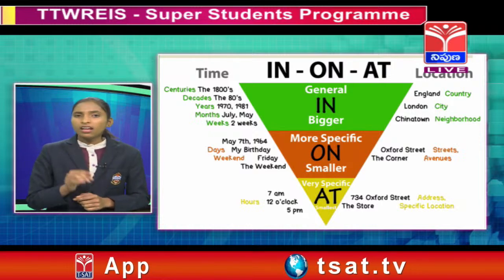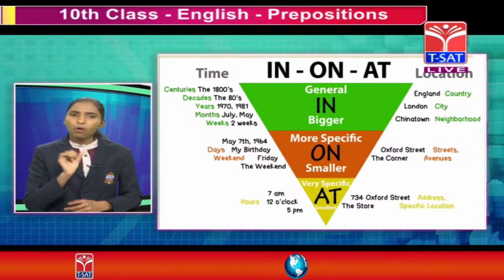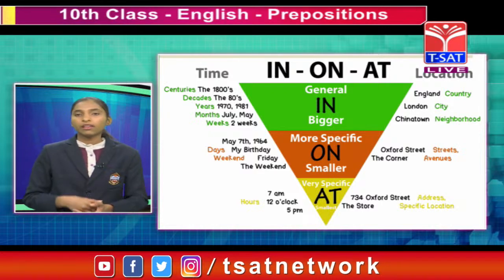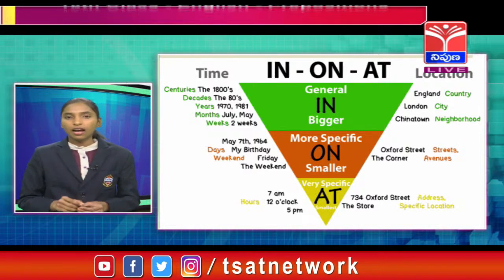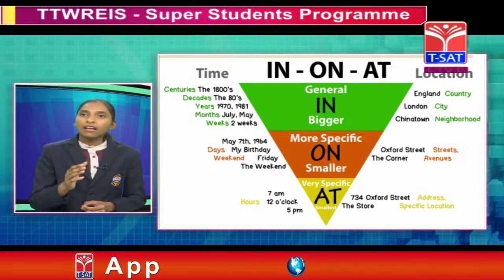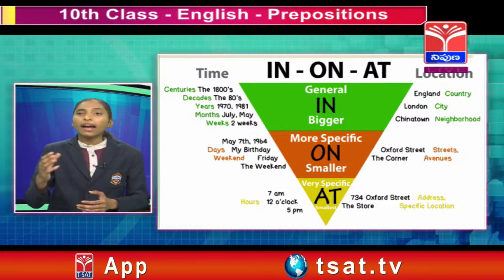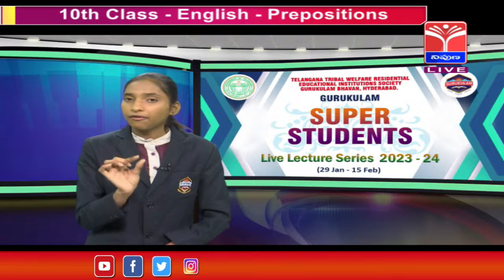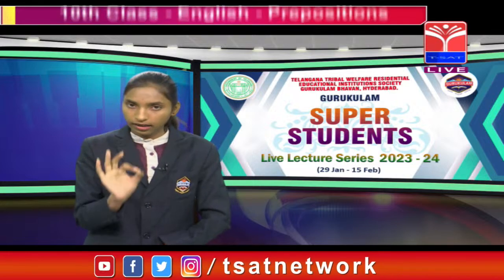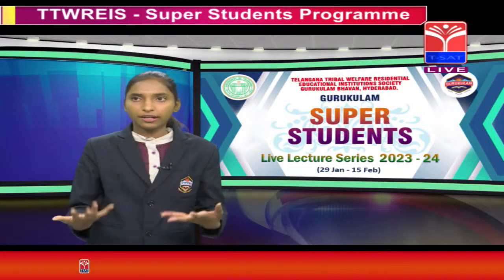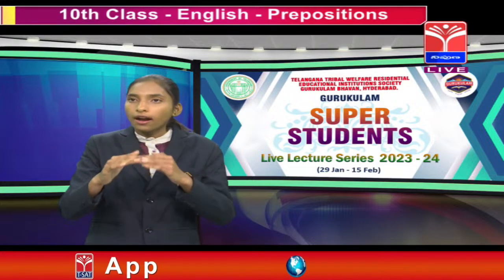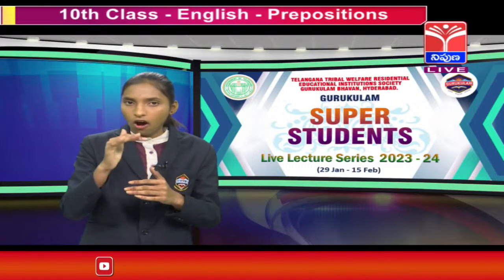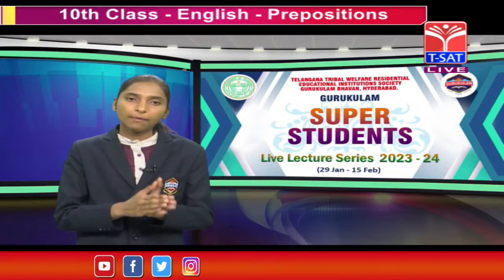And the last one is at. At is very specific and the smallest. For example, at is used in time like at 7 a.m., at 3:30 p.m., at 5 a.m., at 6 a.m., etc. And in location, we use it like at 734 Oxford Street, at the shore, at the shop, at the end, etc. It is a very particular one we use for particular things only. In is a general one, we already know, and on is smaller, not greater than in, and at is also very small, not greater than in and on. Here are the differences between time and location.